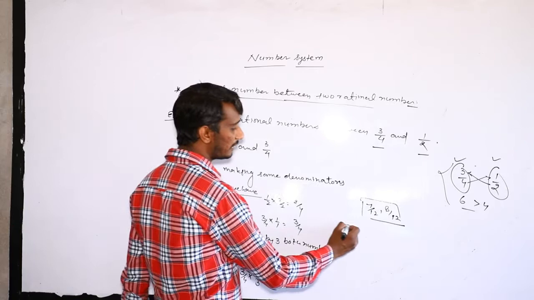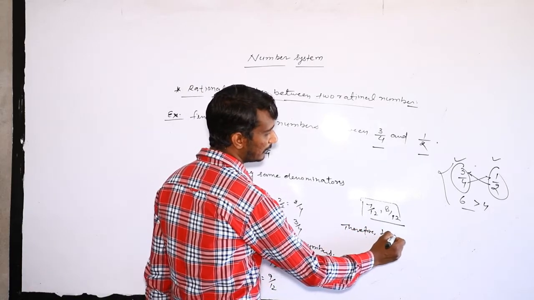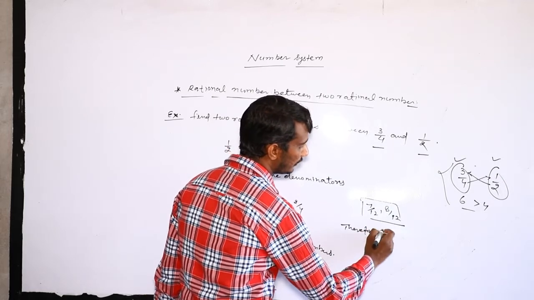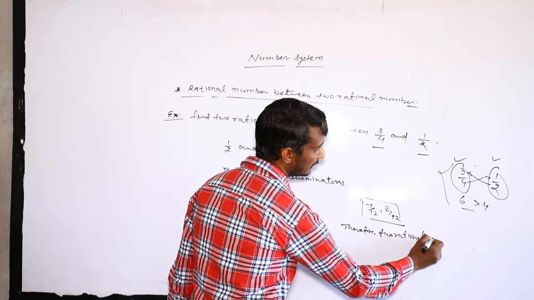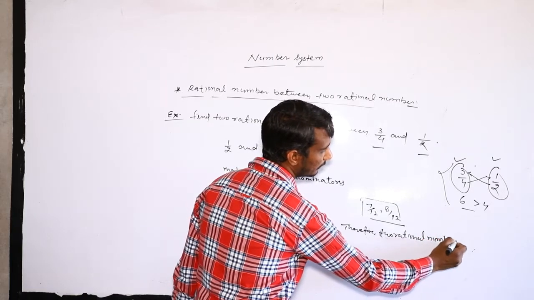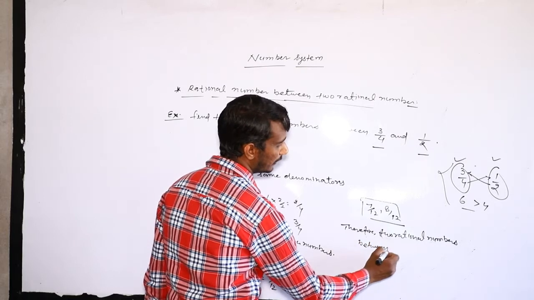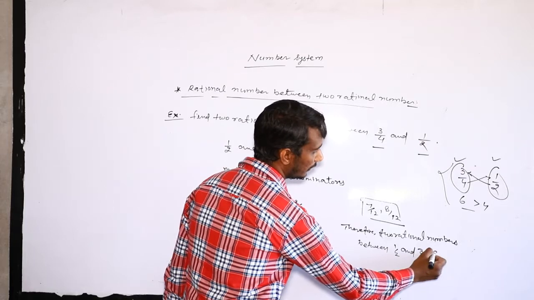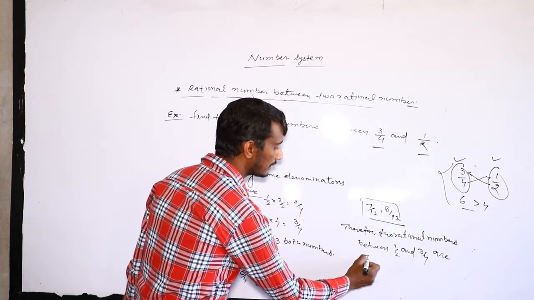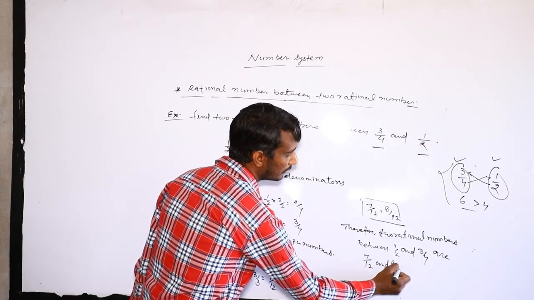At last we write: therefore, two rational numbers between 1 upon 2 and 3 upon 4 are 7 upon 12 and 8 upon 12.